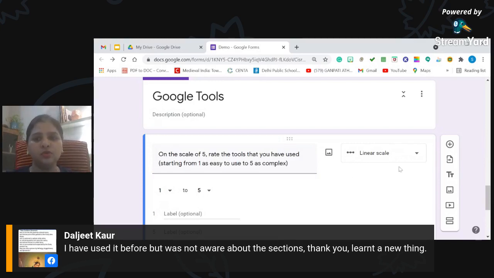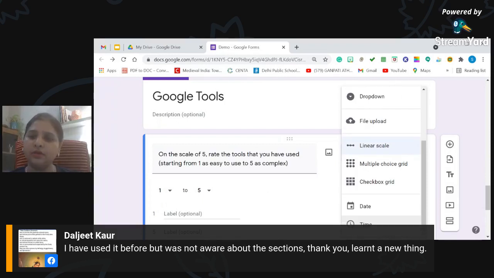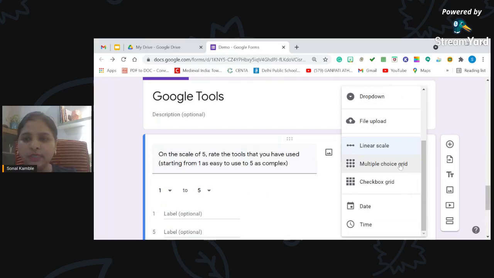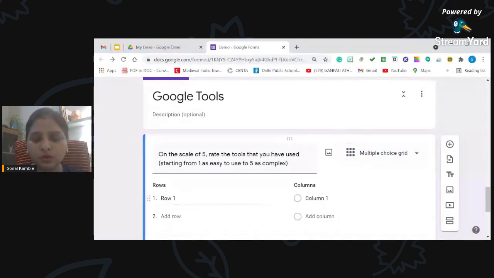So what I am going to do, I'll just click on this drop down again, and now I have here, should I go ahead with multiple choice or should I go ahead with checkbox? So you can just rate using only one number on the scale. So I'm going to use multiple choice grid, and multiple choice grid provides you with huge help to get the response at one time. Now let's see how I can find out.